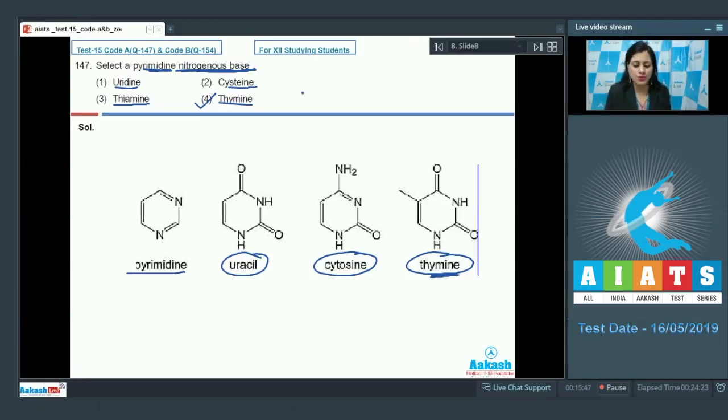Let's discuss rest of the options. The very first option is uridine, and this cannot be a correct answer to our question because uridine is a nucleoside in RNA and not a nitrogenous base. The next option is cysteine, and this cannot be a correct answer because cysteine is an amino acid. And the next option is thiamine, and this cannot be a correct answer because thiamine is vitamin B1. So the correct answer to this question is option number 4. Let's discuss our next question.